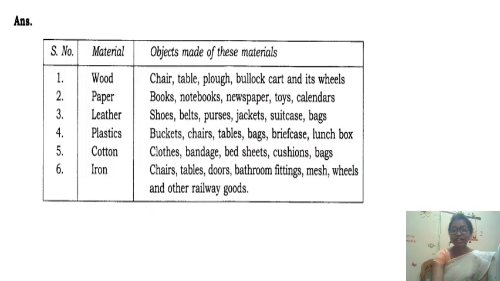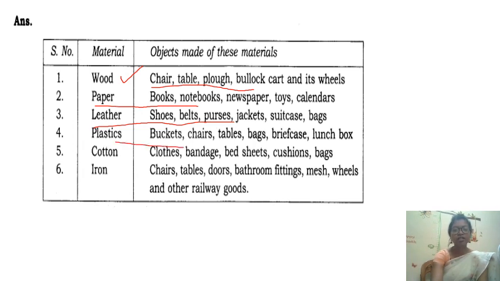So let's revise what we studied just now. From the material wood, so many objects are made, like chair, table, plow, block, card and wheels. With paper we can make books, notebooks, newspapers, toys and calendars. With leather we can make shoes, belts, purses, jackets, suitcases and bags.